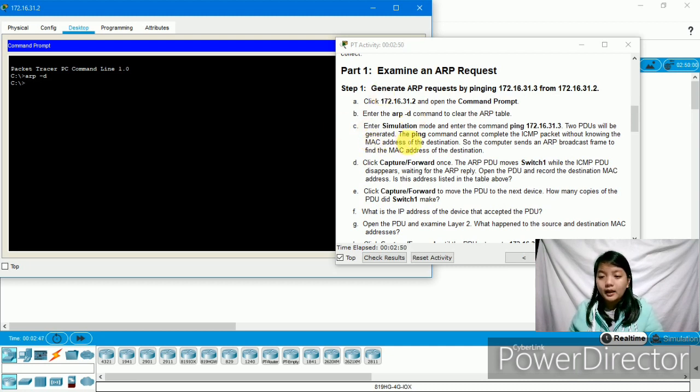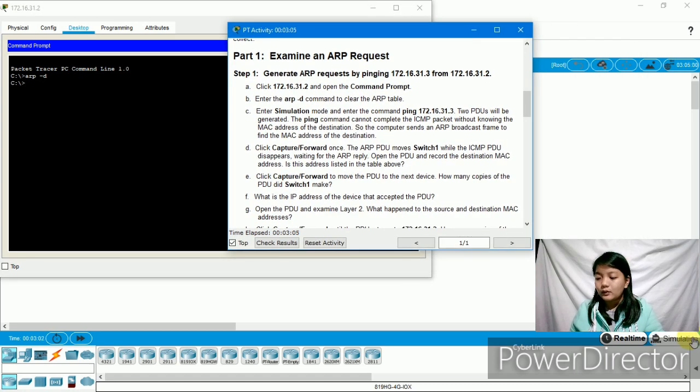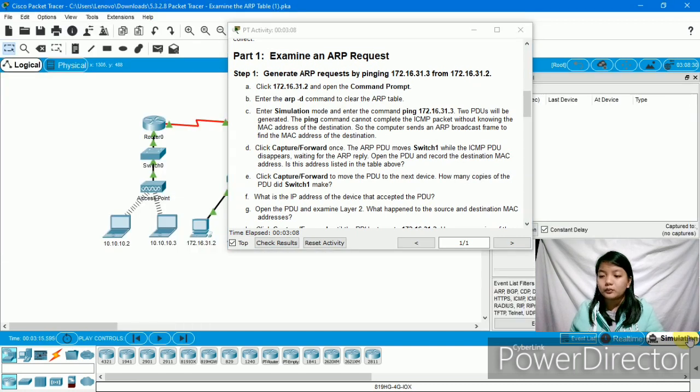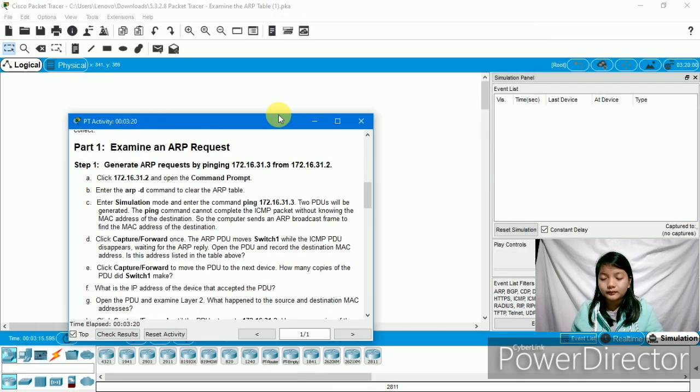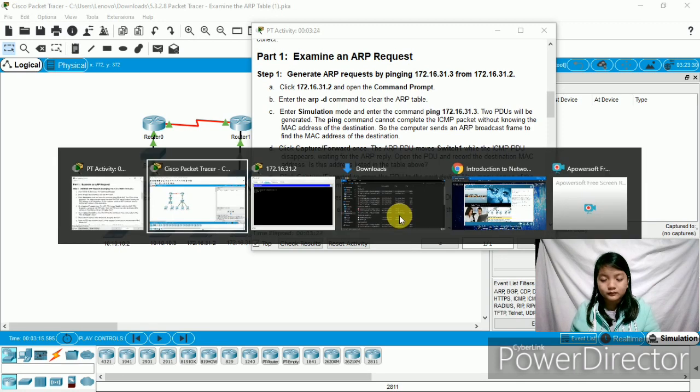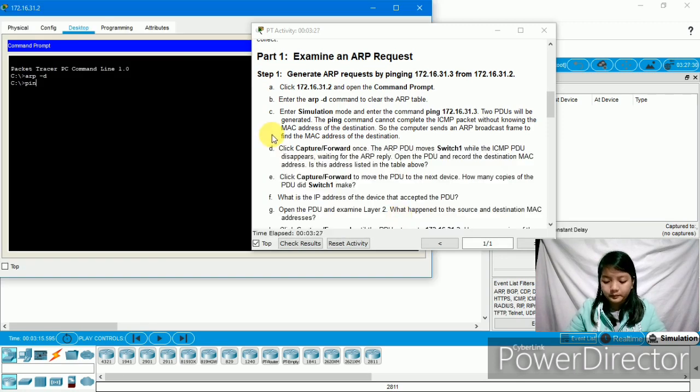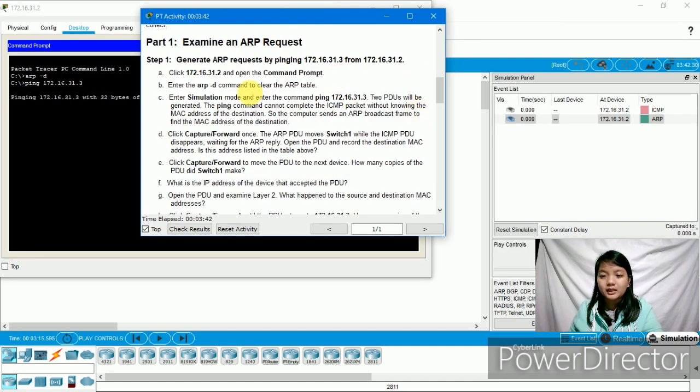Then we'll enter. Then enter simulation mode and enter the ping command, ping 172.16.31.3. Two PDUs will be generated.